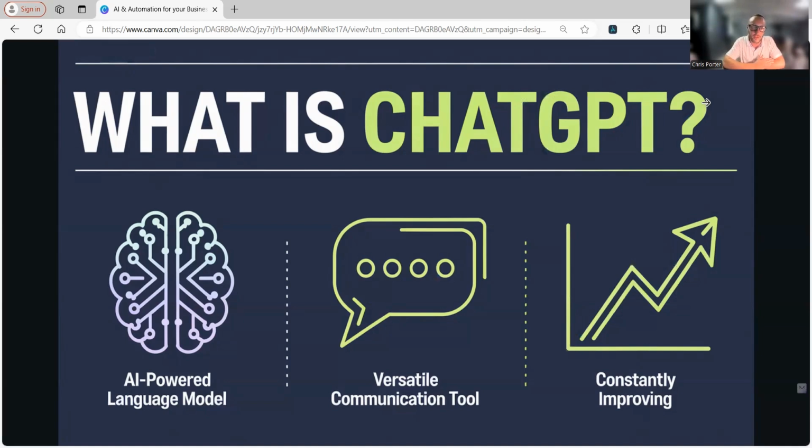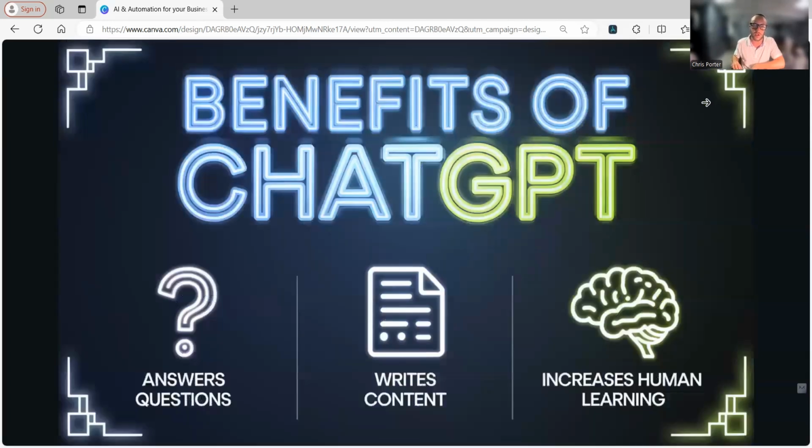Most people use ChatGPT for asking questions, or writing an email, or writing some content for them, creating a blog, whatever. There are unlimited uses of ChatGPT, but to make it basic, it's just a language model that understands text, right? So the benefits of ChatGPT, as we all know, is it answers questions for you. It can write content like I just said, anything from email content to writing up agreements for you. Anything with writing, it can do.